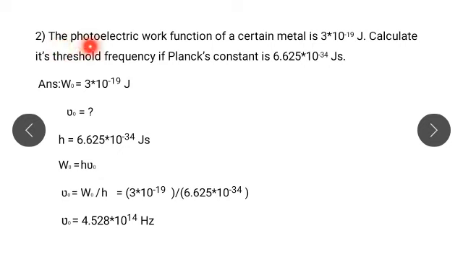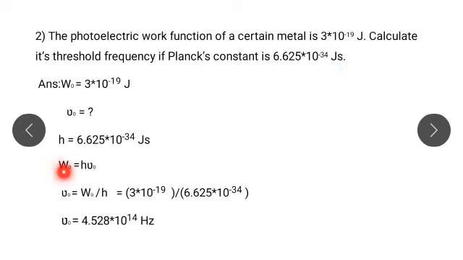The first value is the photoelectric work function, therefore we write W0 is 3 into 10 raised to minus 19 joule. Then we have to calculate the threshold frequency, that is nu 0. And Planck's constant is 6.625 into 10 raised to minus 34 joule second.